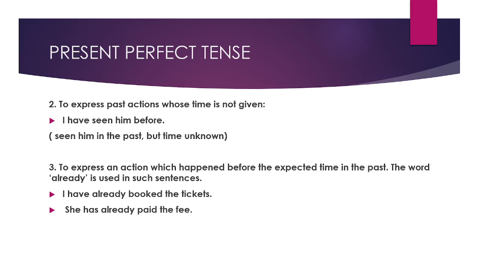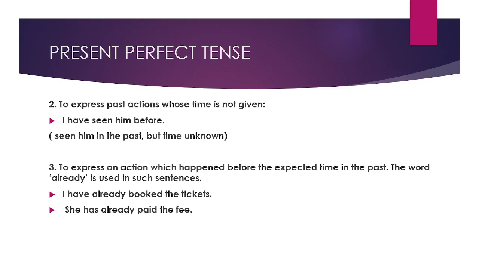So you have already completed that task. So to express an action which happened before the expected time, you can use present perfect tense and along with it the word already.